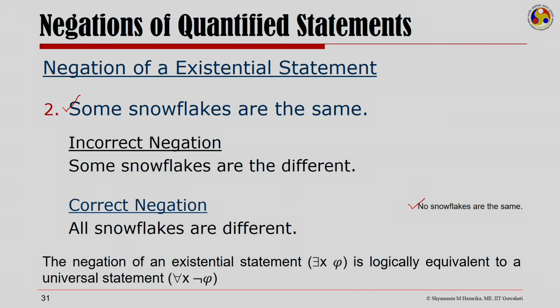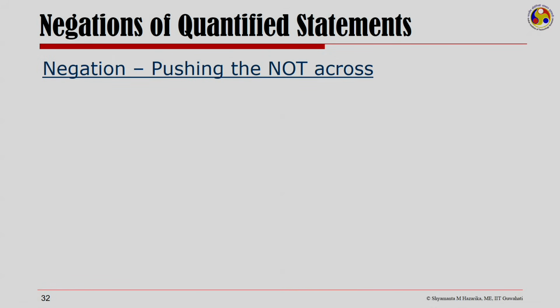So, the negation of an existential statement, there exists x, is logically equivalent to a universal statement with the phi being replaced by a not of phi. So, here we had some snowflakes, we replaced it by for all snowflakes, and we said same, not of same, which we have loosely written as different. So, we could write it as all snowflakes are not same. Now, let us look at how we could do it for complex statements, but negation for complex statements would mean pushing the not across.